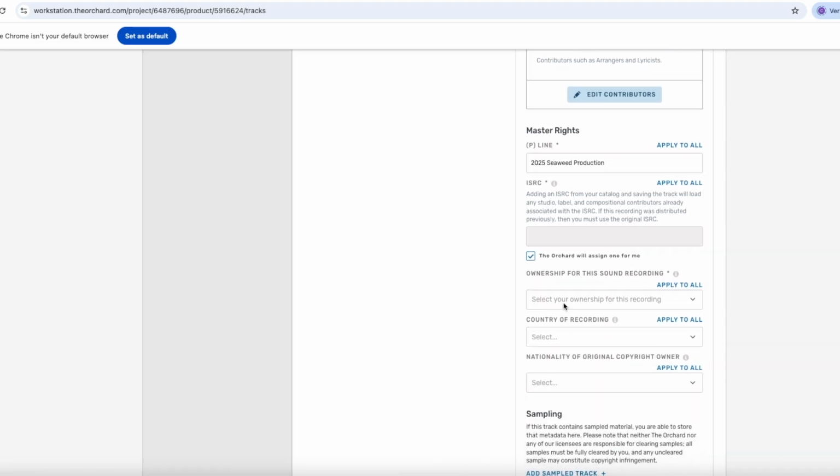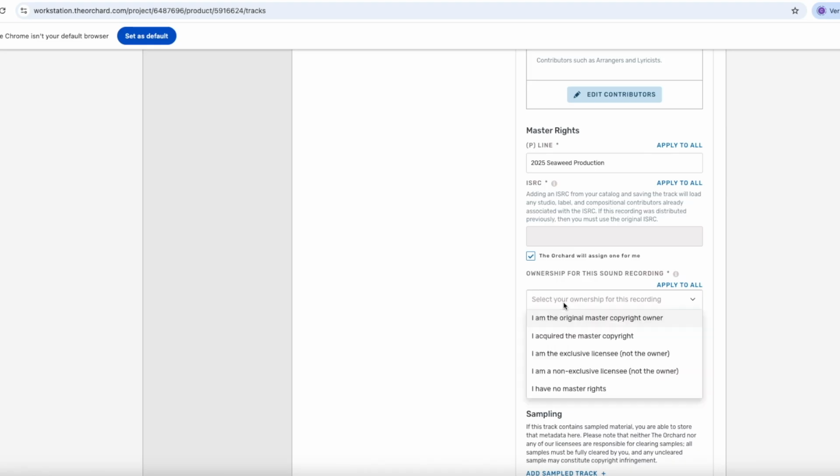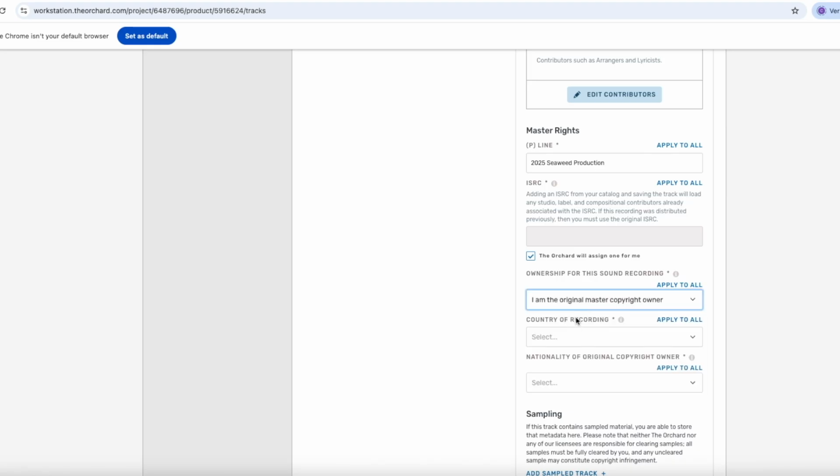Ownership for this sound recording. Here, I will choose I am the original master copyright owner. If you made the music yourself, even with help from others, like collaborating with a producer or other paid session musicians, you should choose this option. This is the case for most self-releasing artists.